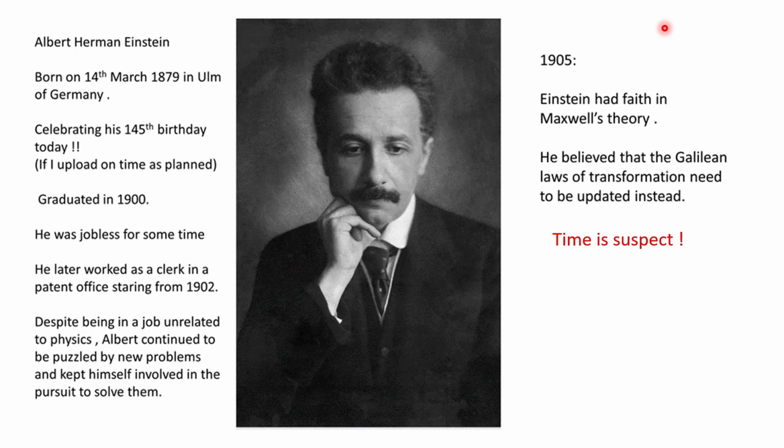That we can have the speed of light be absolute. We can have the speed of light be the same in all reference frames if we abandon the idea that time is absolute. The velocity of light can be made absolute if we abandon the idea that time is absolute. If time were different for different observers, then light could be shown to have a constant speed, an absolute speed in all reference frames. And this was a profound breakthrough. What exactly did he do? How did he prove it? We will see next time.